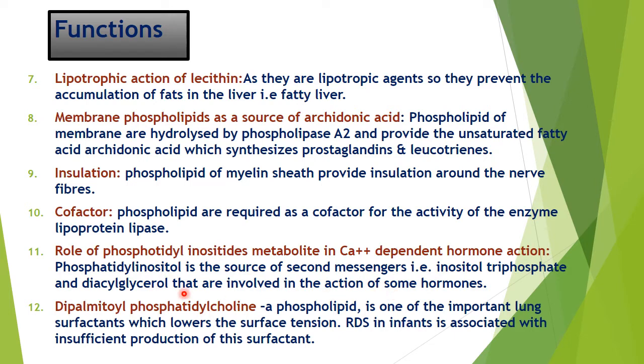Then dipalmitoyl phosphatidylcholine, a phospholipid, is one of the most important lung surfactants, which lowers the surface tension, and respiratory distress syndrome is seen in its deficiency. So this dipalmitoyl phosphatidylcholine is a very important phospholipid. It acts as a lung surfactant, so it